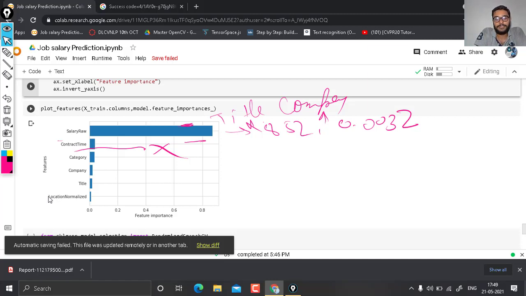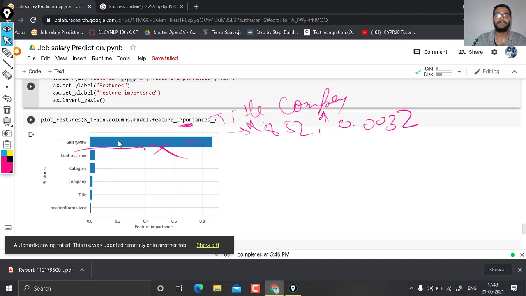Contract time has somewhat heavy usage because contract time has the highest salary. And second, category is also playing some role. We see that company, title and location are not playing a big role in predicting our data. So here you can see the feature importance. Now in the next lecture we are going to see hyperparameter tuning, and a recap of all the code we are using to predict our value.